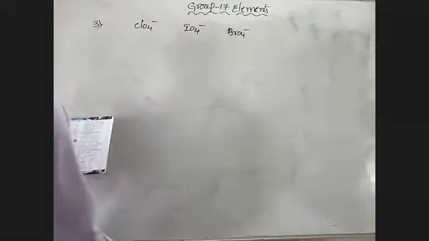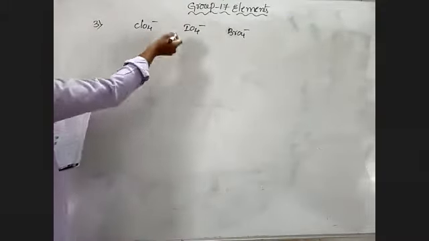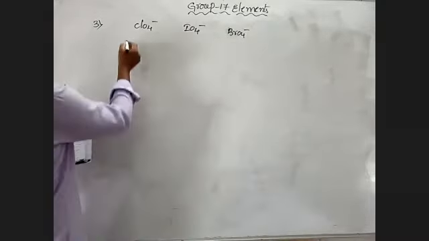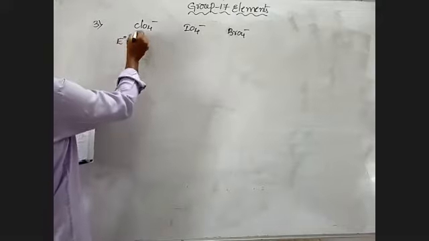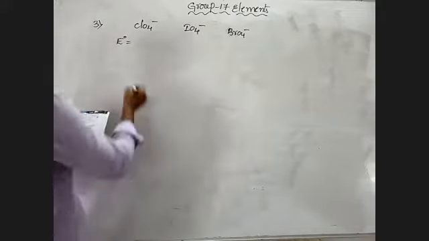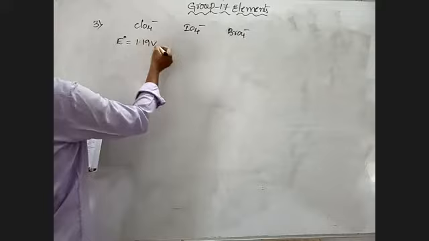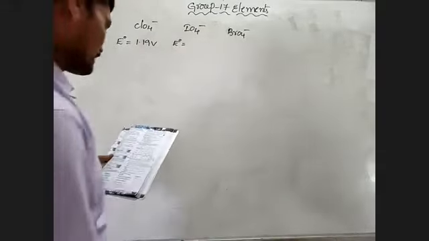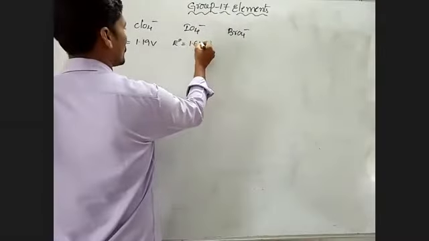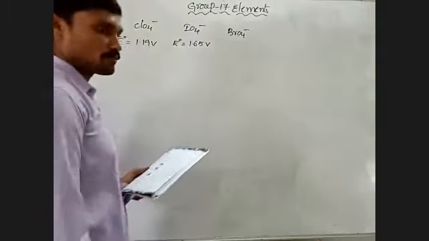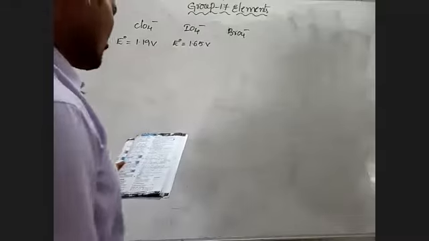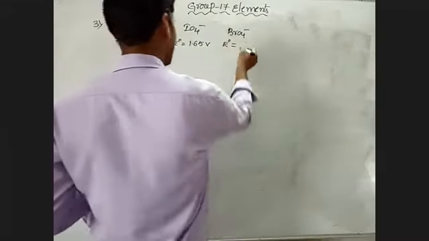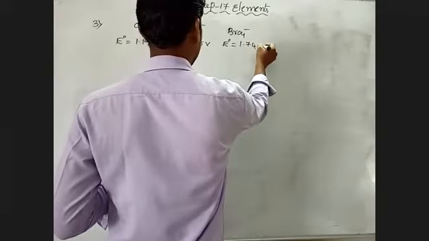For these different types of ions, SRP values are also given. For ClO4 minus ion, SRP value is 1.19, and for IO4 minus ion, we have 1.65 volts. For BrO4 minus, SRP value is equal to 1.74 volts.